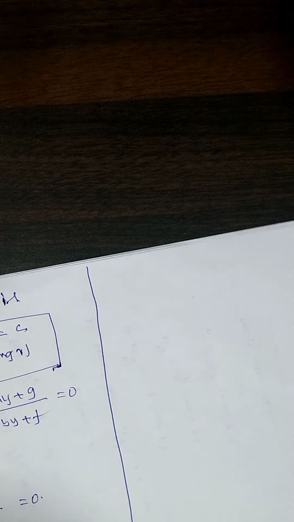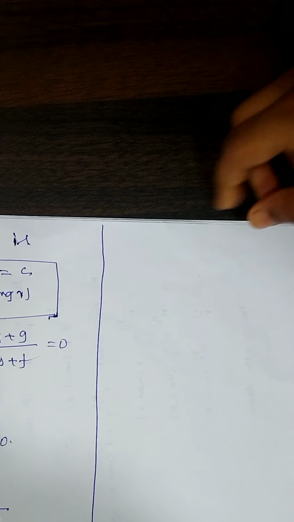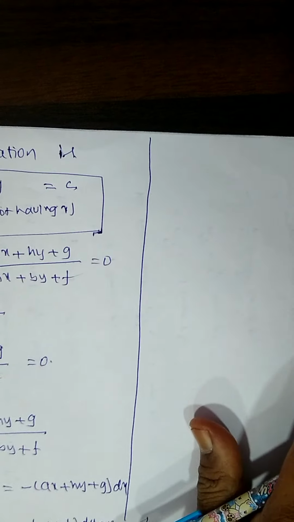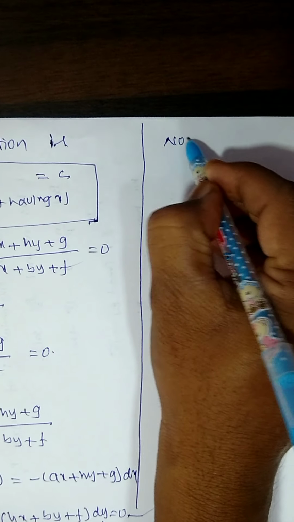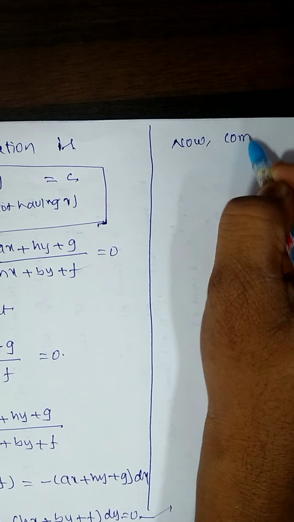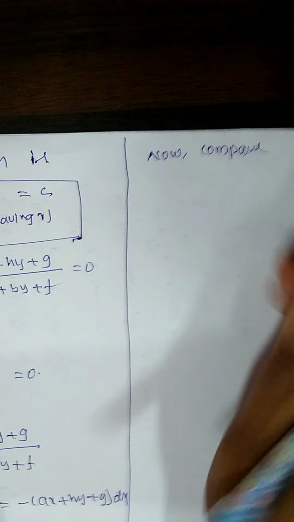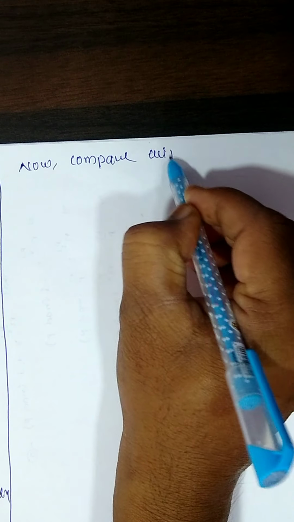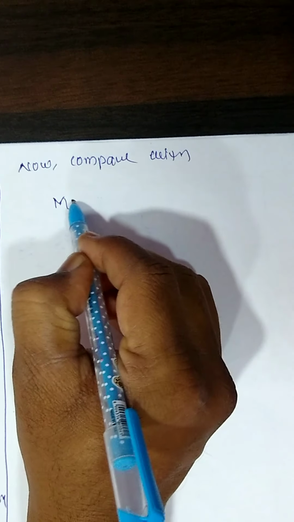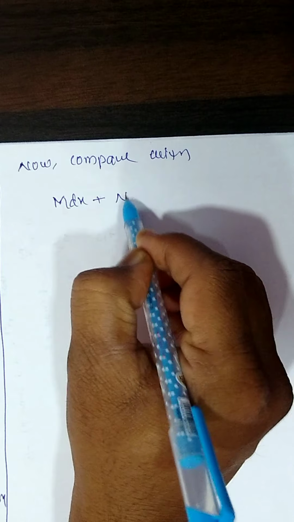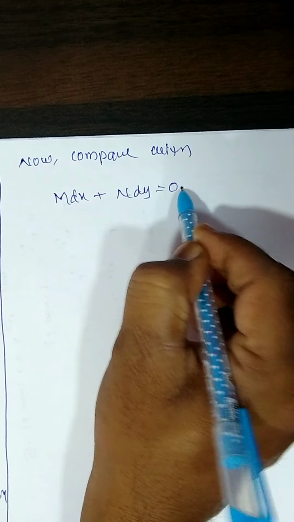We take this as equation number 1. Now compare it with M dx plus N dy equal to 0.